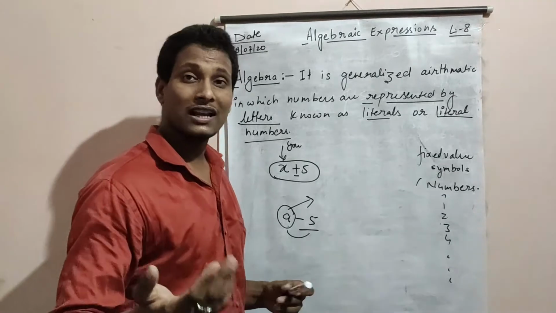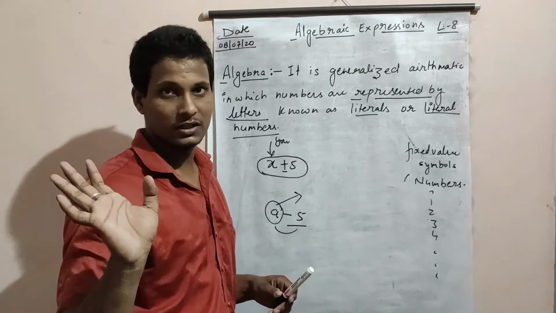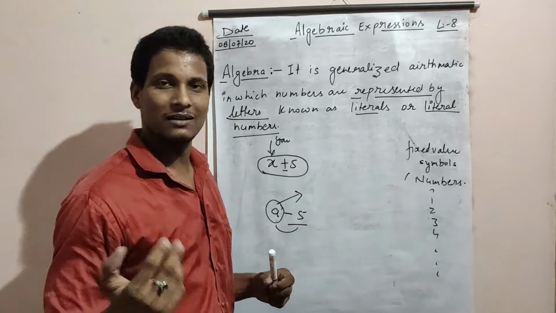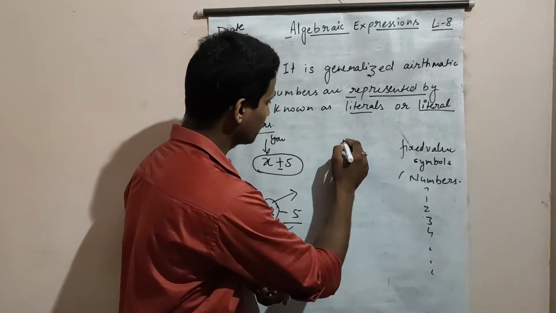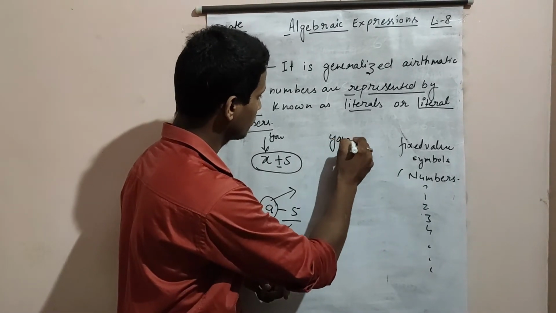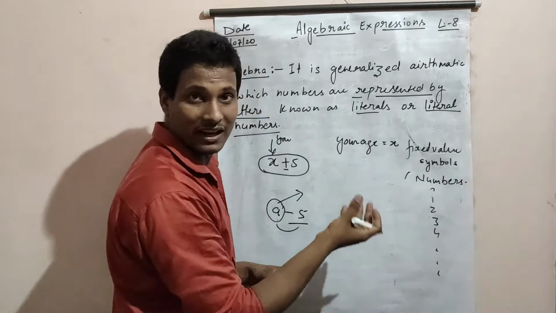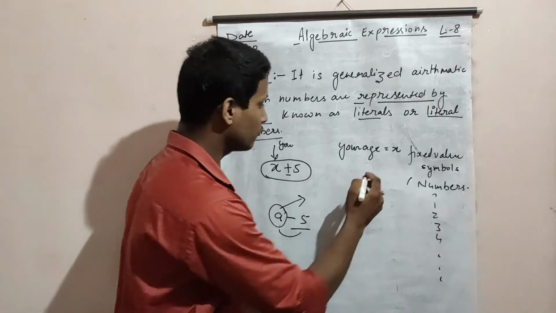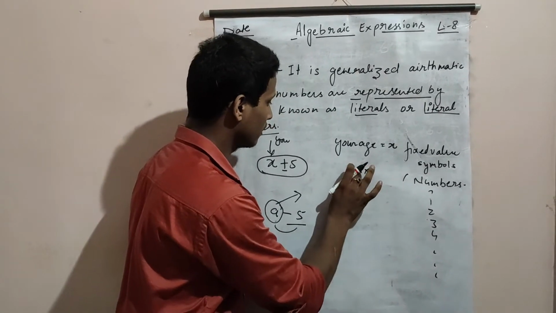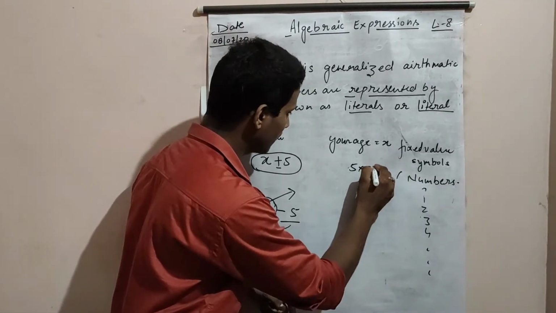So for calculating my age, I have to know your age. If I get your age somehow, then I will calculate my age. But I don't know the age, so I will assume that your age is X. Then I will represent it in algebra that my age is 5 times more. 5 times more means multiplication. If times is represented by multiplication, 5 into X.